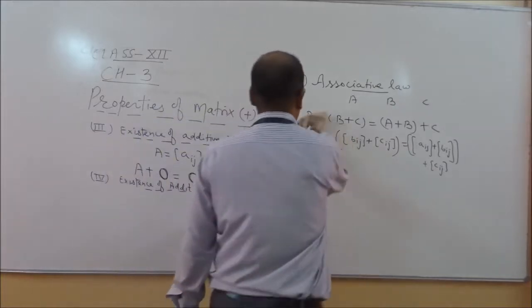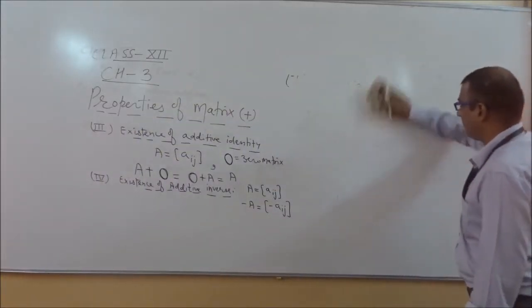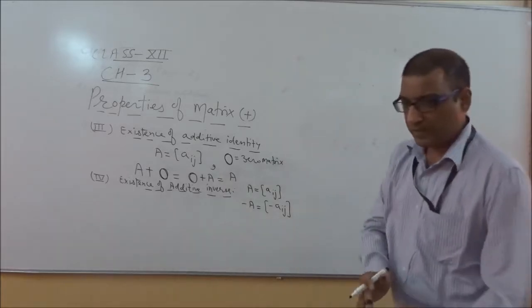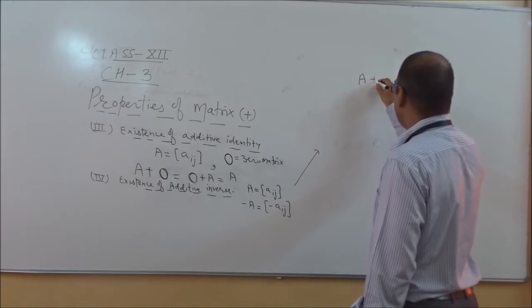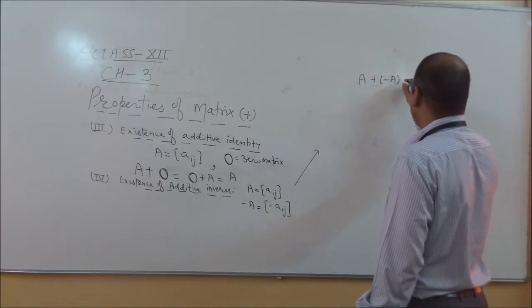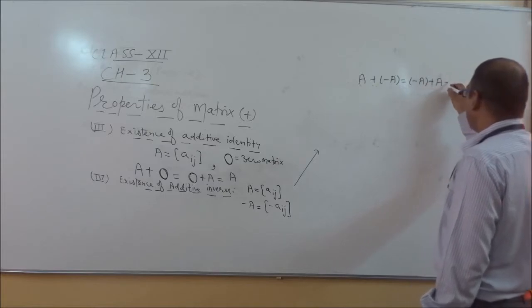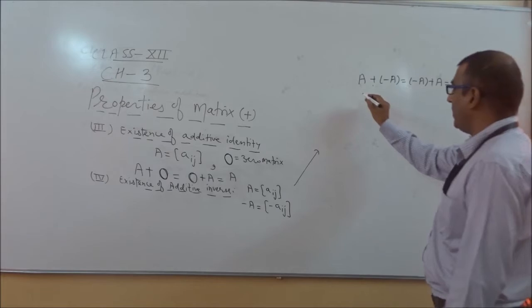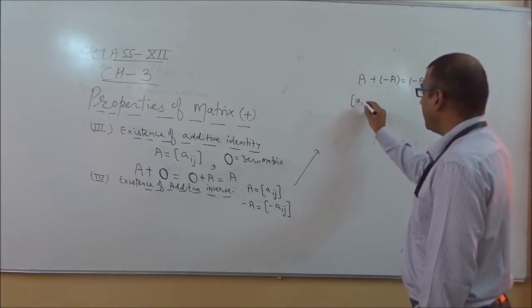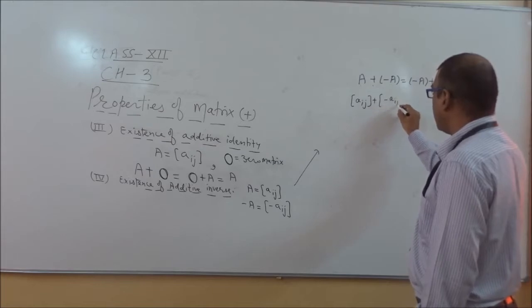It can be written as A plus minus A, or you can say minus A plus A. This is equal to the zero matrix.